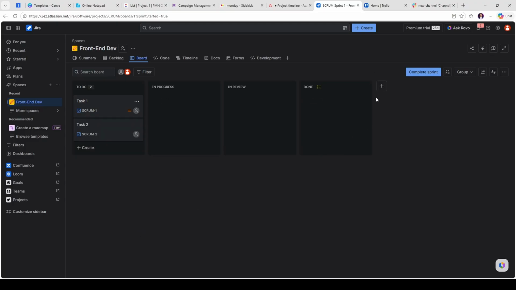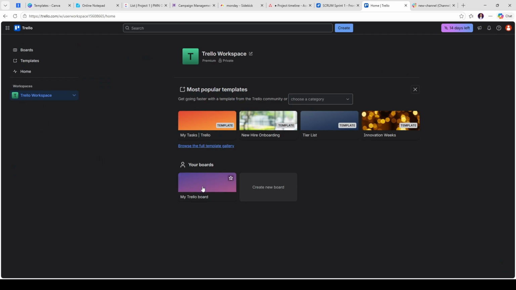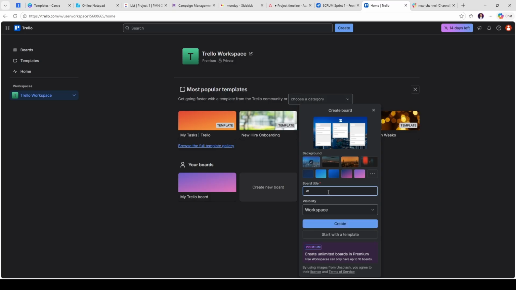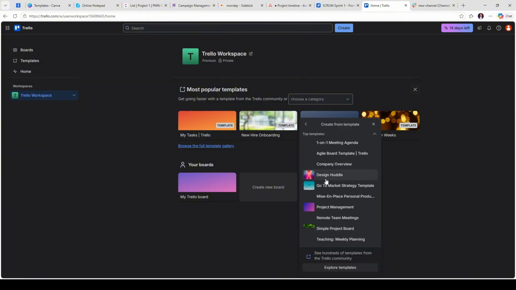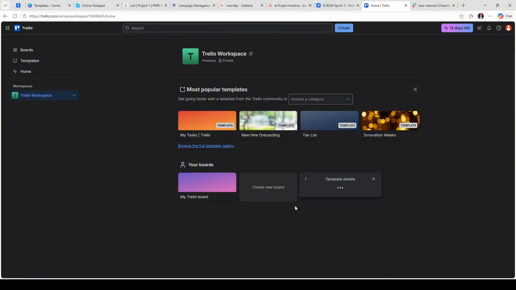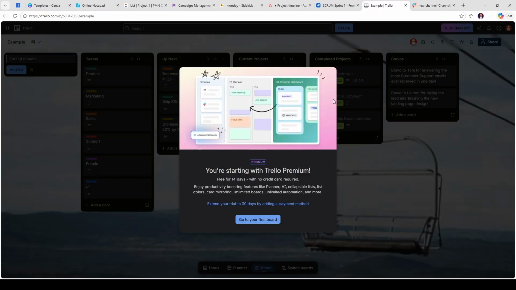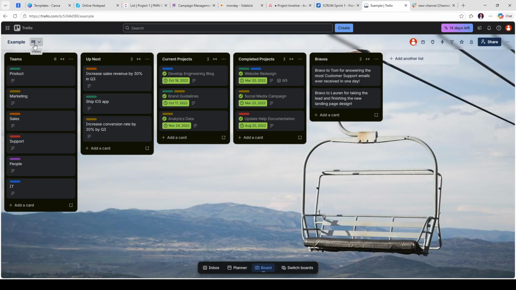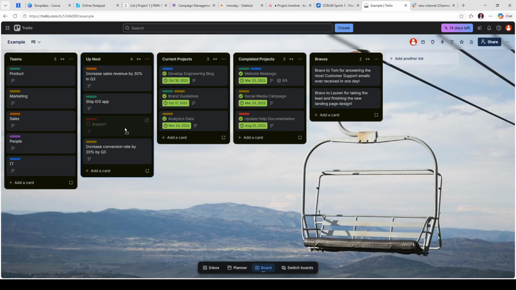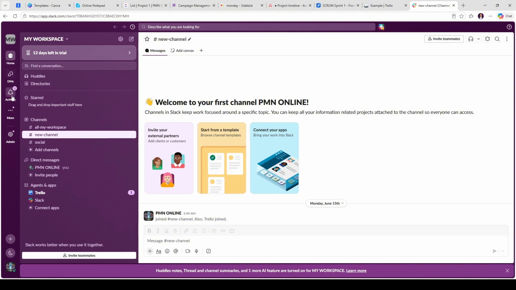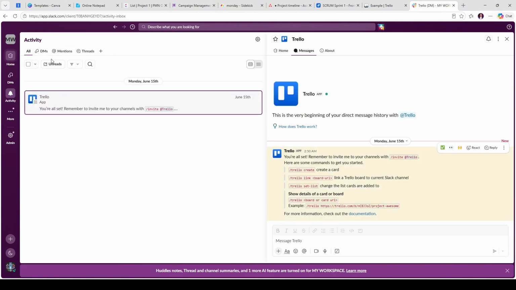Trello, with its iconic card-based interface, offers a visual and straightforward approach to project management. It's particularly favored by small teams and individuals due to its simplicity and ease of use. While Trello might not have as many built-in AI features, its integration capabilities allow users to connect it with AI tools for enhanced functionality. Trello's strength lies in its simplicity, making it an excellent choice for managing personal projects or small team collaborations.